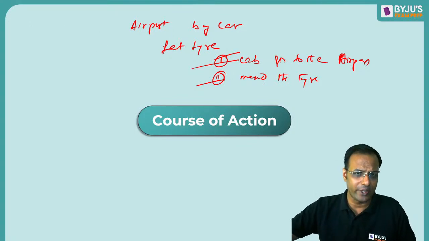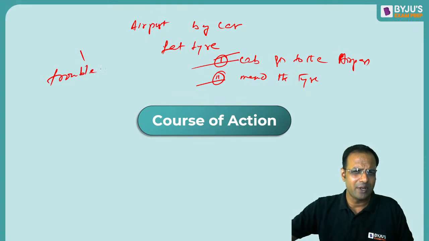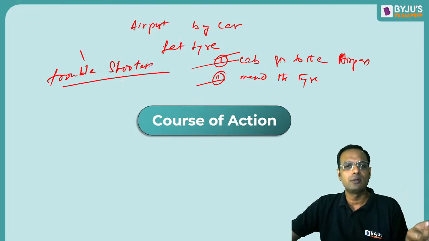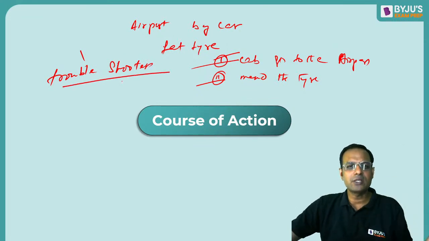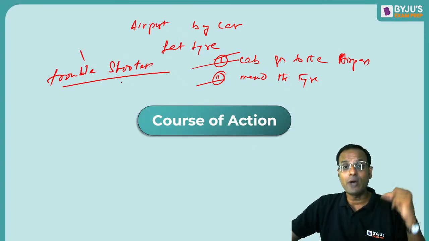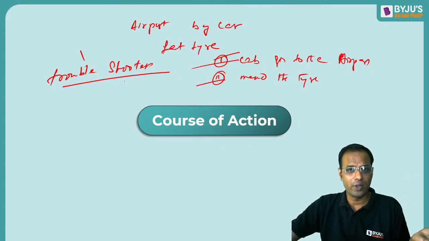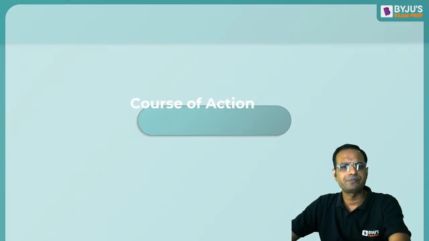Through this question, the examiner is trying to find out whether you are a troubleshooter or not. So are you a trouble creator or a troubleshooter? Do you have a solution in your mind? Solutions which are common, solutions which are reasonable. So this is course of action.